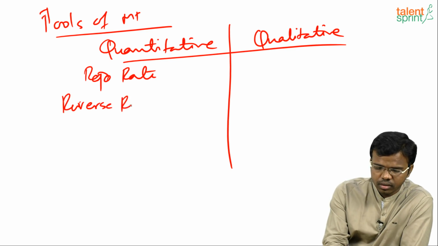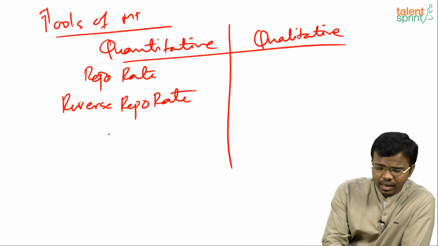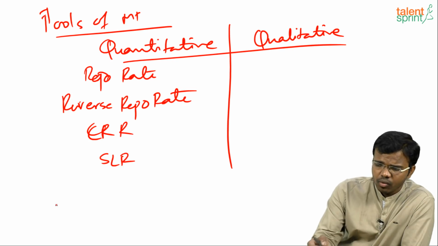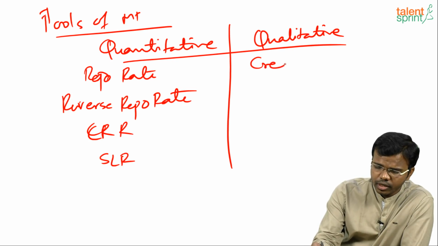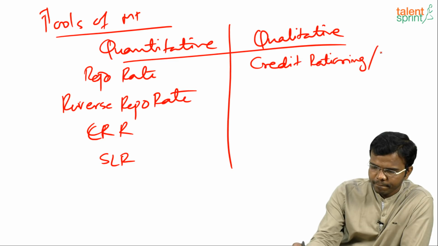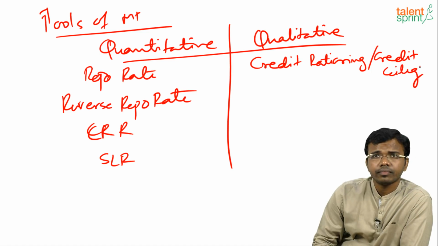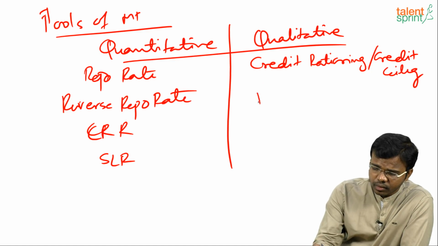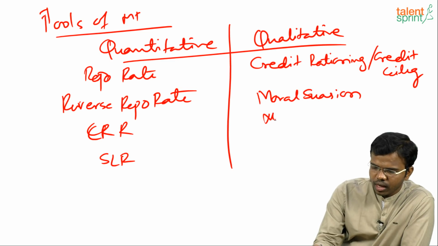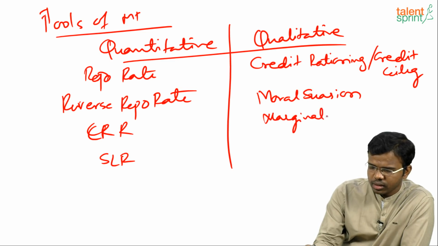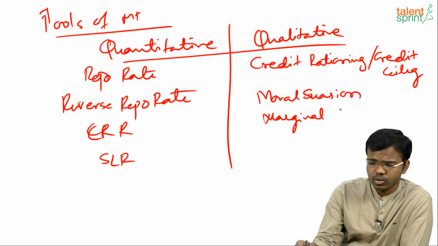Reverse repo rate. These are quantitative in nature. CRR, SLR. Okay. Qualitative means it has a credit rationing or credit ceiling. Right? Moral suasion, margin requirements.